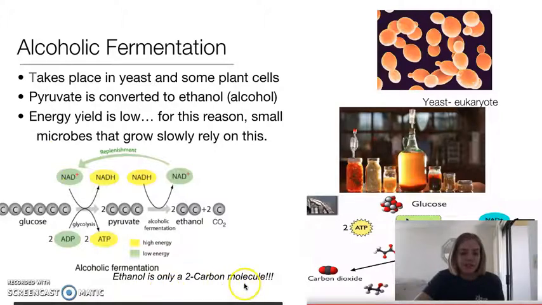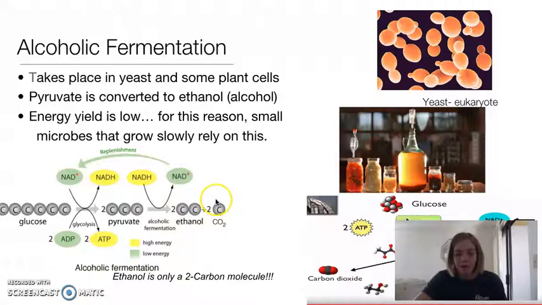So ethanol is only a 2-carbon molecule, so that's why we end up with our carbon dioxide in the end as well. That gives us our 2 ethanols, so that's 4 carbons, and then 2 carbon dioxides is 6. And remember, we had 2 pyruvates, which were 3, so 6 stays with 6. And we use this process a lot, actually, to make alcohol. So you would see this in, for example, wine making, beer making, etc. We use these microbes, and through their fermentation, that's how we get that alcohol, the ethanol right here.